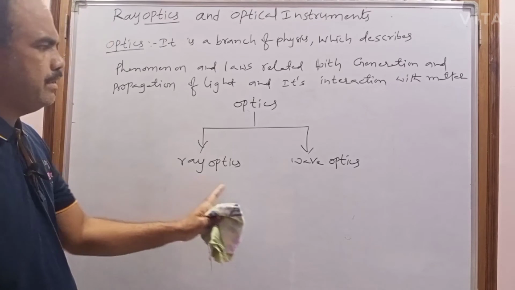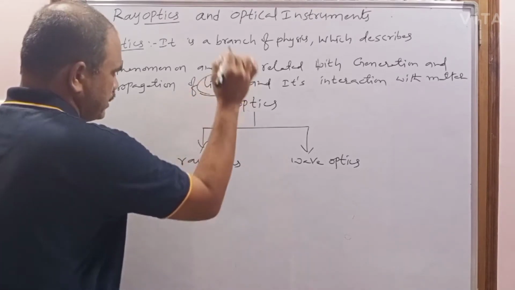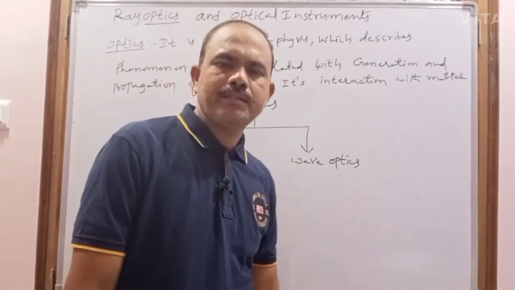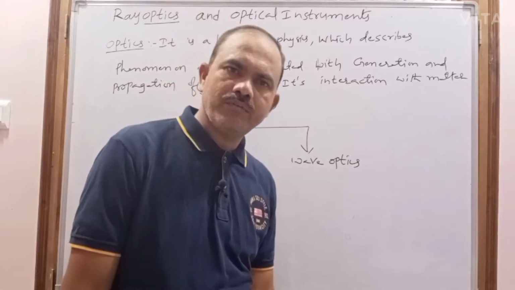Before learning ray optics and wave optics, first of all, what is light? Up to 10th class we studied that light is a form of energy which causes the sensation of vision.